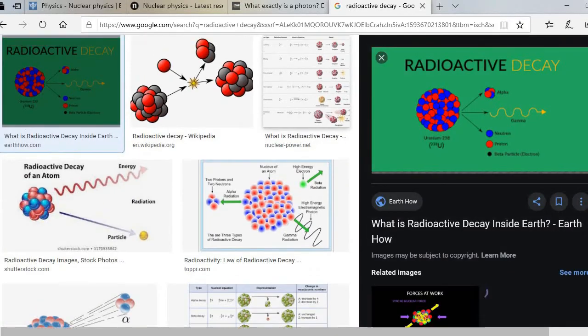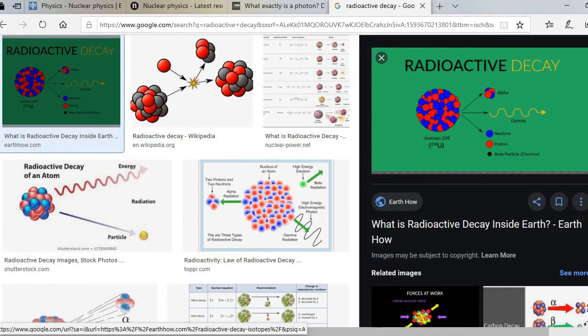This means that there is a standard amount of energy needed to hold the nucleus together. But in the case of a radioactive isotope, radioactive decay happens when the isotope doesn't have enough energy to hold the nucleus together. Again, in the nucleus, we have the proton and neutron.